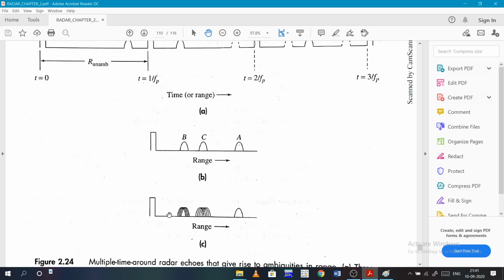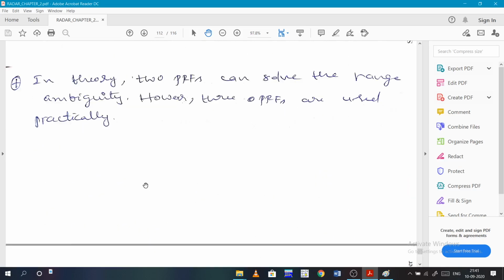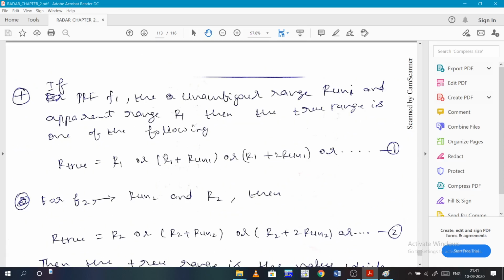So basically we can solve this problem to find the unambiguous range targets with two pulse frequencies f1, f2, but in general we'll take three equations, like three different pulses, and we'll find. How to find, we'll see.